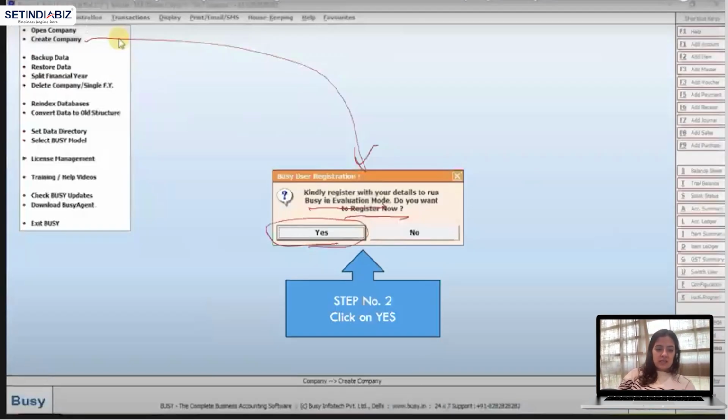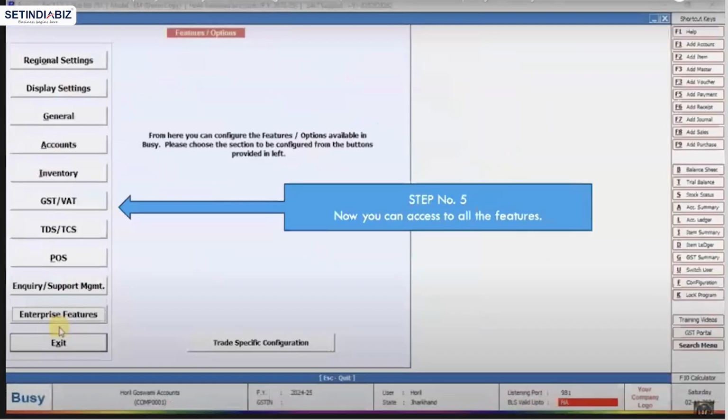So let's see the slides again. After saving this company details, we have this features and options screen, where we have regional settings. What do we mean by regional settings? Regional settings means according to your states and union territories.